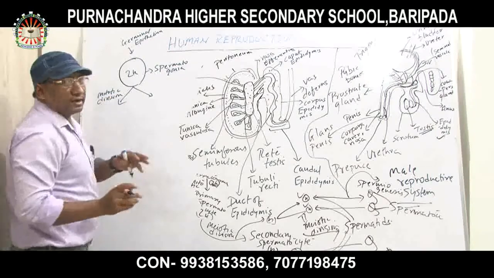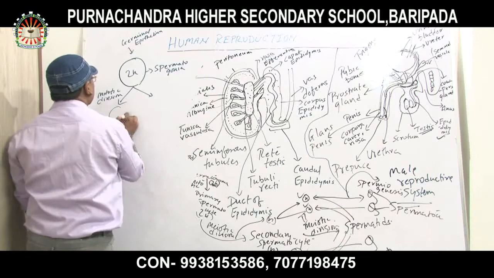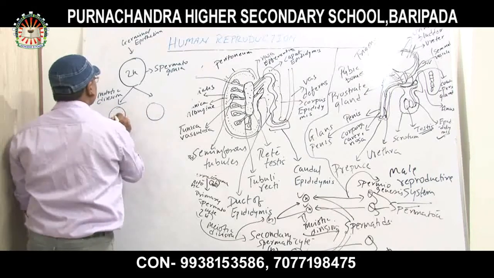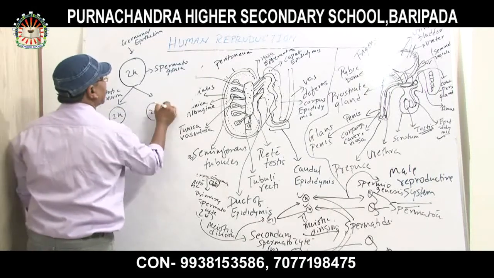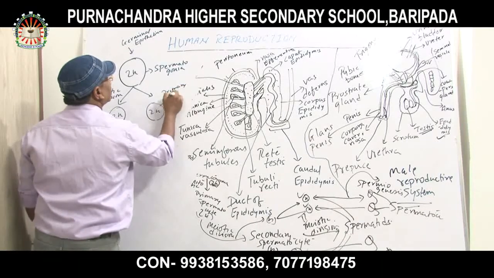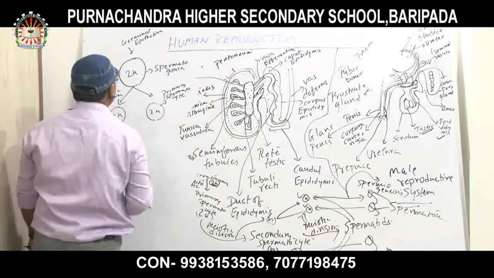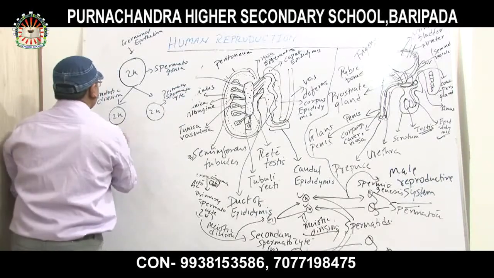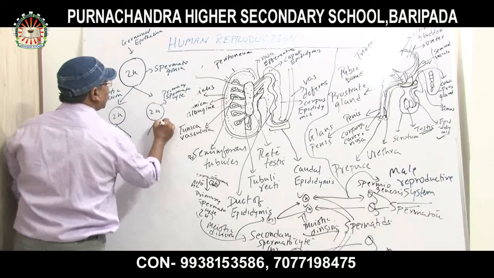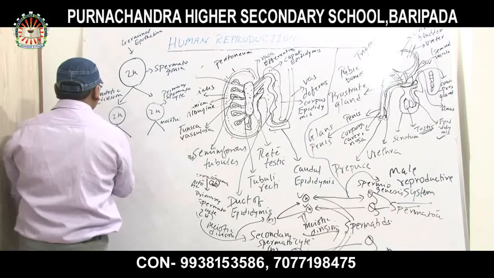In a simple way, I am showing you: spermatogonia, mitotic division, primary spermatocyte. Now again, which kind of division is taking place here? Meiotic division.